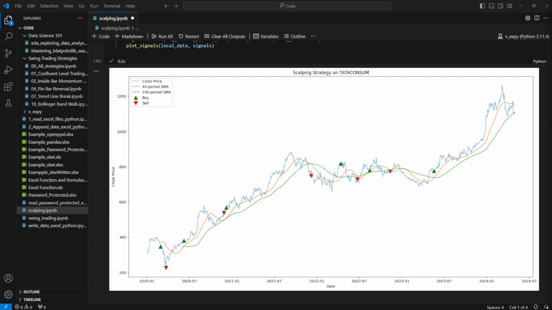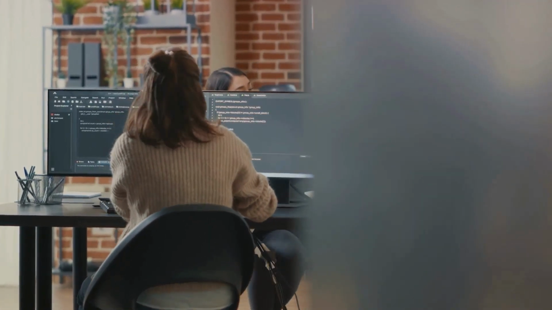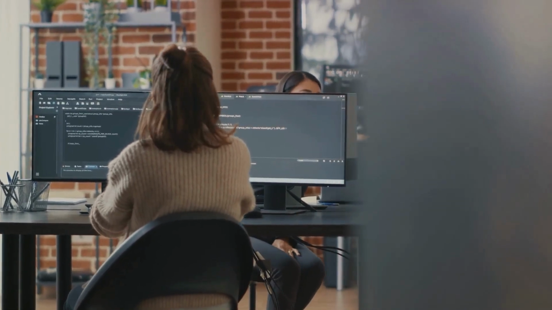In this video we will be covering the scalping strategy. This strategy is mainly used for intraday trading, but in this video we will not be doing intraday, and we will focus on the Nifty 50 stocks within the Indian stock market, or let's say the National Stock Exchange of India. This strategy is great for beginners who are looking to understand the fast-paced nature of scalping using Python.